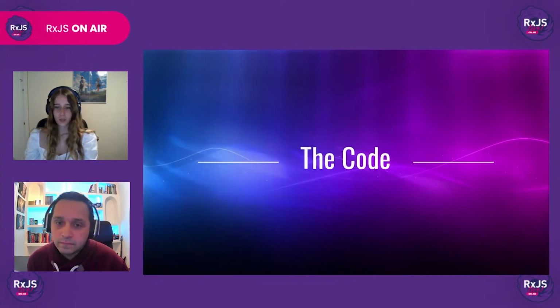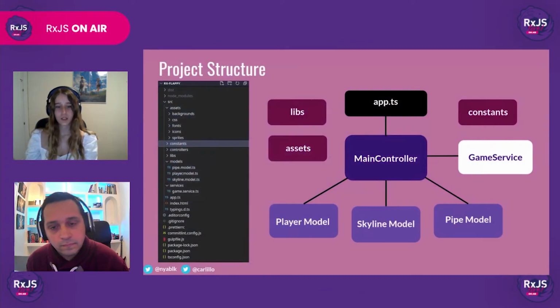So the first thing we're going to do is take a look at what our project structure looks like. As you can see, we have a main controller, which is in charge of communicating with the game service that will contain all of our observable logic. And with the models, we have three models: the player, skyline, and pipe models. We also have some assets that include the CSS files, the sprites, the backgrounds, etc. We also have some constants, which, as their name indicates, contain all of the game constants.